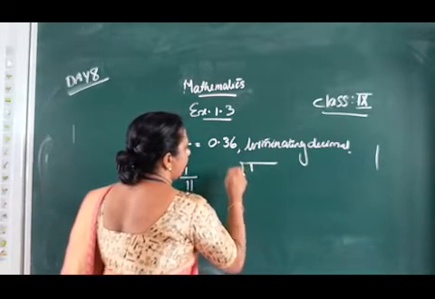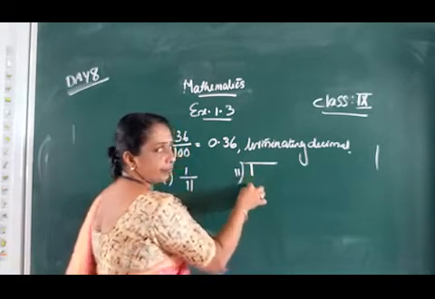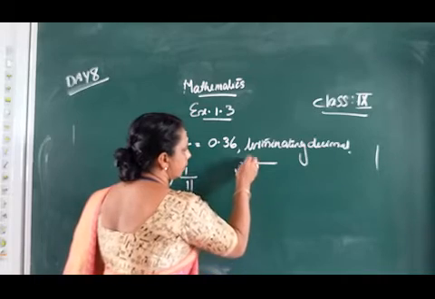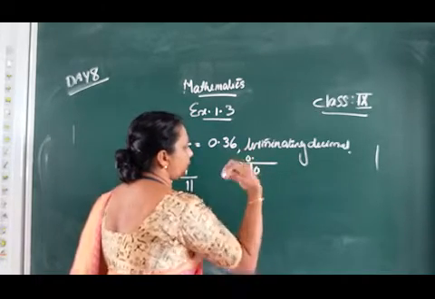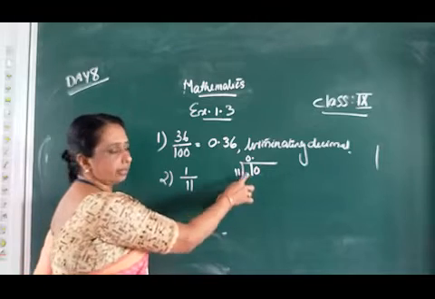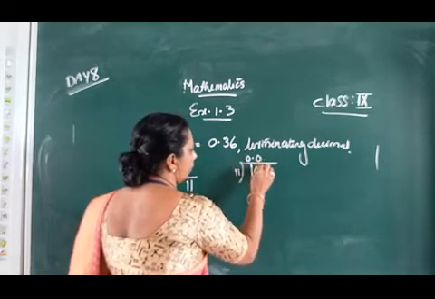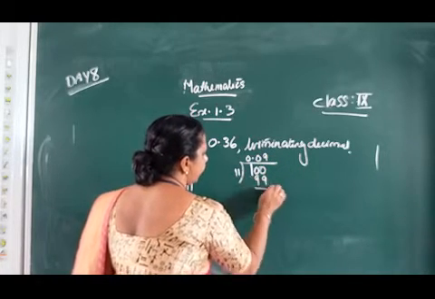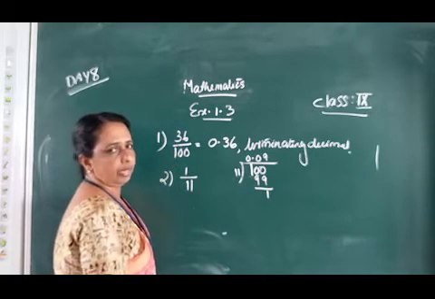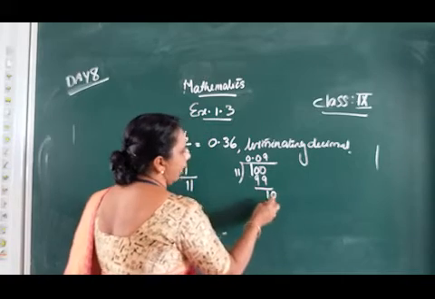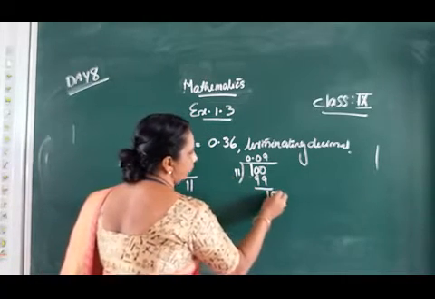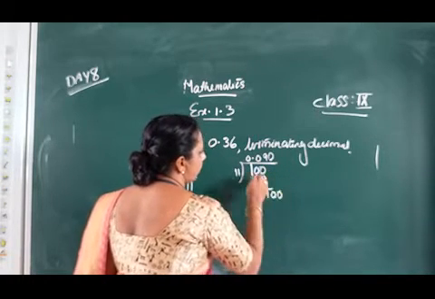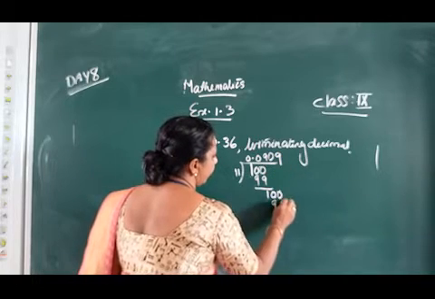1 divided by 11. This is the dividend, this is the divisor. The dividend is smaller than the divisor, so in the quotient we have to put a decimal point and put 1 0. Again, the dividend is smaller than the divisor, so in the quotient we have to put 0, and here also we put 1 0. 11 into 9, 99. Again the remainder is 1, again we have to put 1 0. Again this is smaller than the divisor, so again we put 0 in the quotient. That is 100. 11 into 9, 99.